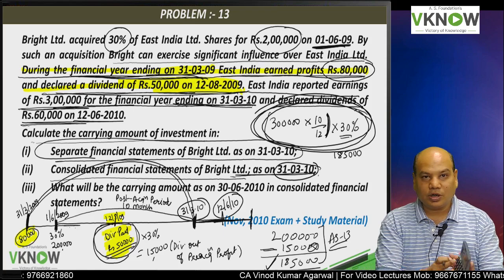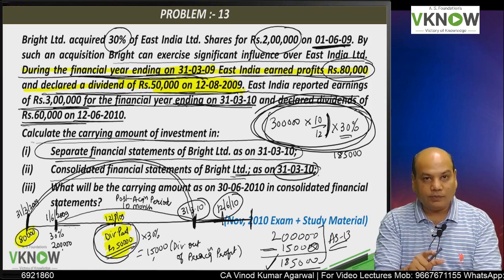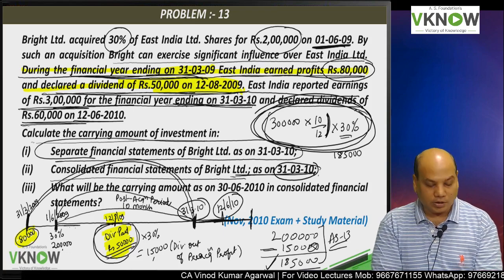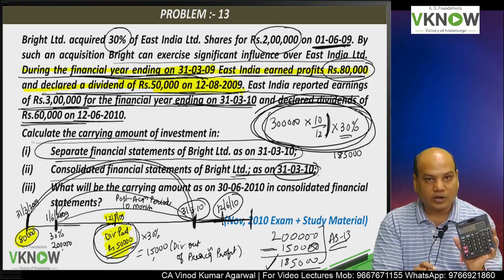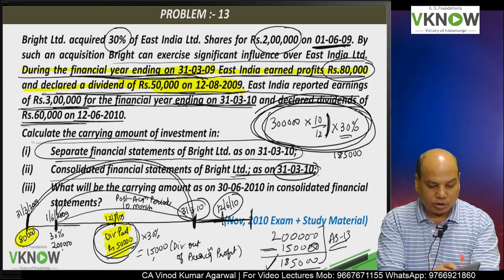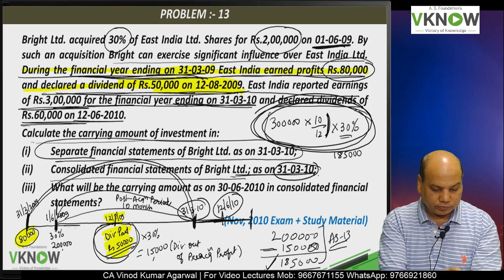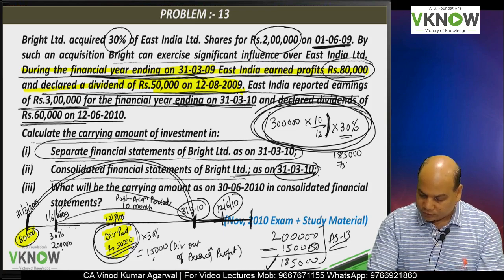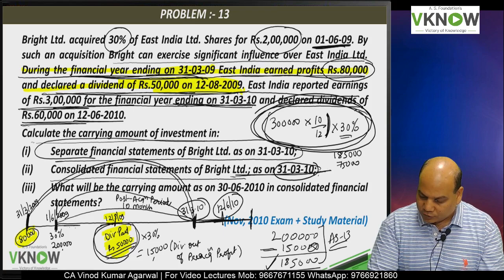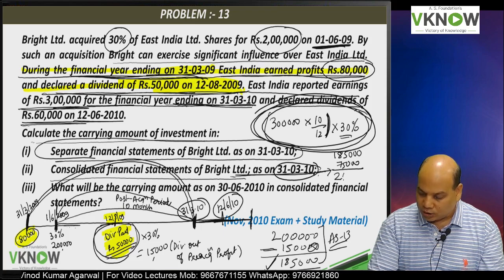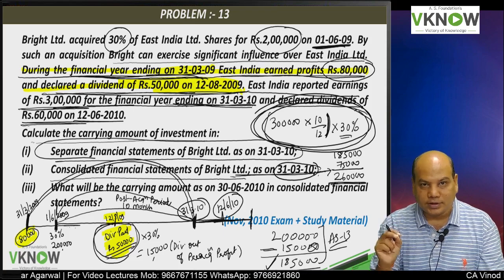So you will take on your calculator share in profit for the period 1/6/2010 to 31st March 10. Total profit for the year is 3 lakh into 10 divided by 12 into 30%. So that is 75,000. So the answer for this part, 185 plus 75, how much is that? 2,60,000. Second answer is 2,60,000.